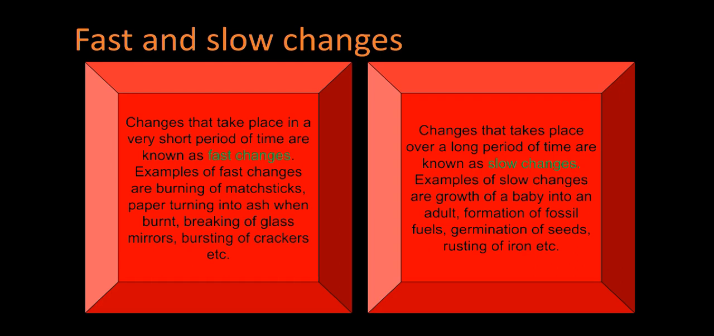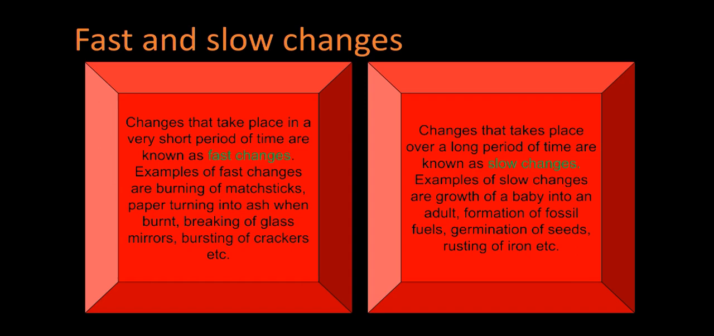Now, changes that take place over a long period of time are known as slow changes. These changes may take hours, days, weeks, months, or maybe years to occur. An example of a slow change is growth of a baby into an adult. You can see that this change is natural as well as time taking. So this example can be taken in natural change and in slow change as well. Other examples are formation of fossil fuels, germination of seeds, rusting of iron, growth of fingernails, and decay of dead plants. These are all slow changes.